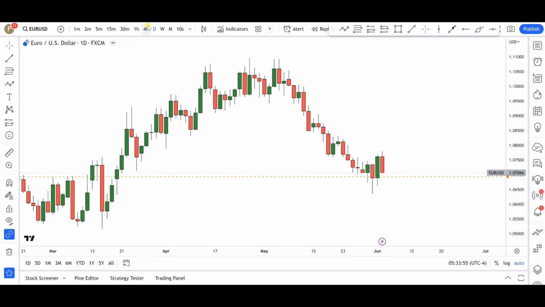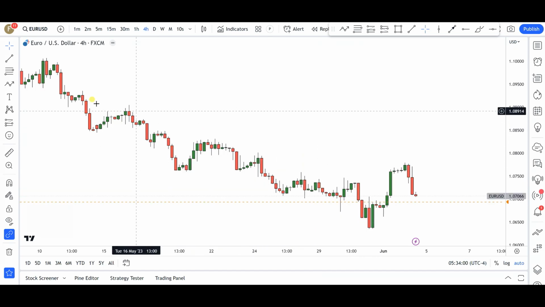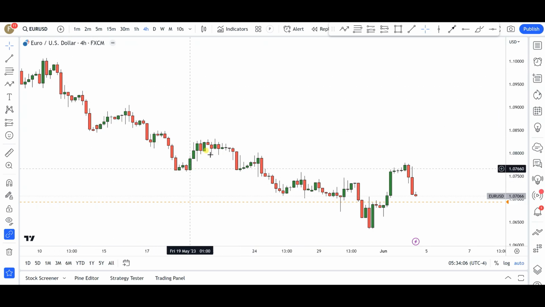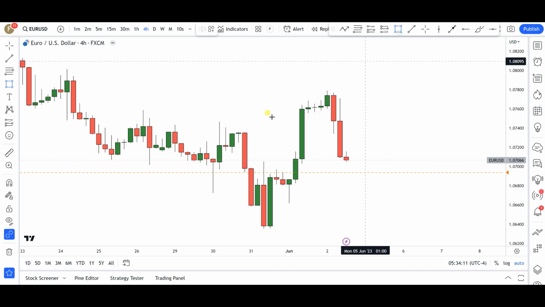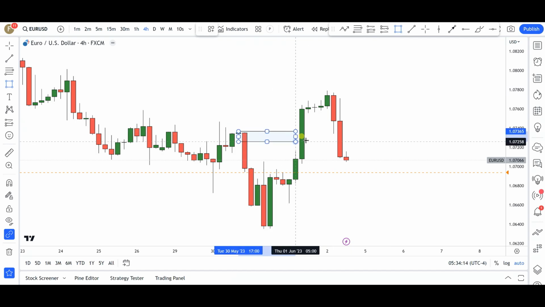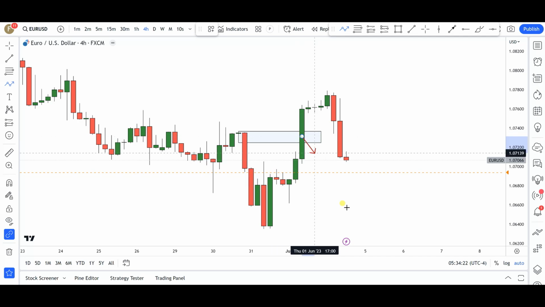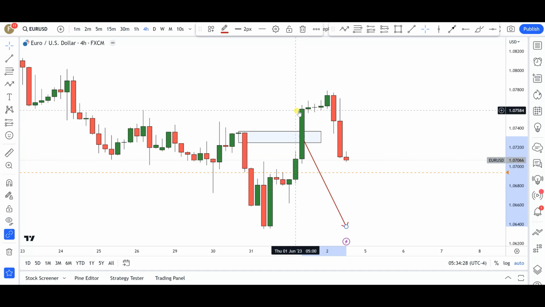Who knows? But I don't really like that bullish move, and this is the reason why. If you pay attention in this particular chart, in this area of the chart we had very nice swinging patterns up until this point. We did have this particular supply zone in here. This was the supply zone that led to the break of this level of structure. So, just like in the case of US dollar Swiss franc, I expected this to hold for price to continue pushing to the downside. However, you see that we had a massive break to the upside, even grabbing liquidity above these highs. And from here now, you can see that the market is dropping.